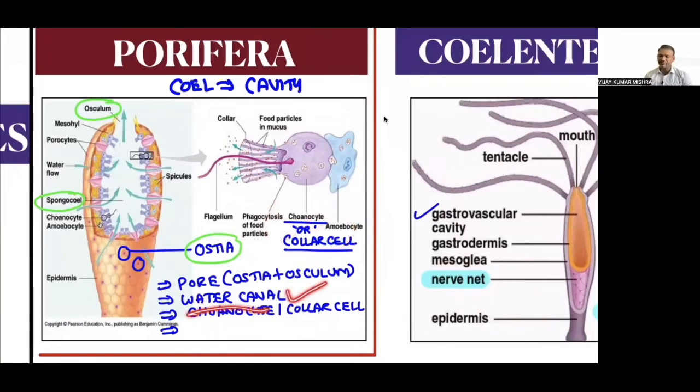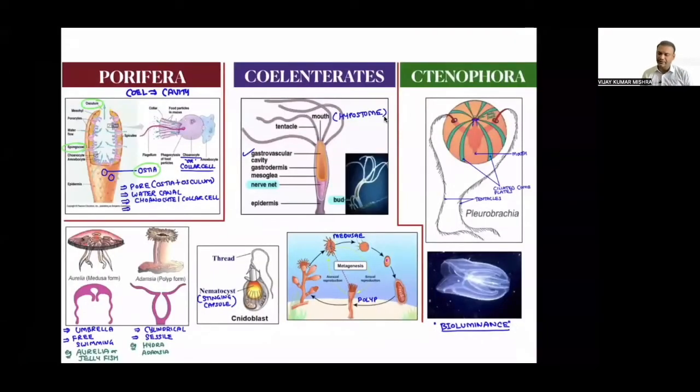The water canal system is a star property, and the presence of pores like ostia and osculum. They are commonly called pore-bearing animals. Pori is pore, fera is bearing. Pore-bearing animal is called Porifera. I hope you are getting this superbly. These are the key features that I have discussed just now. Is that clear?